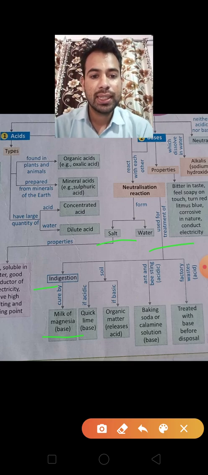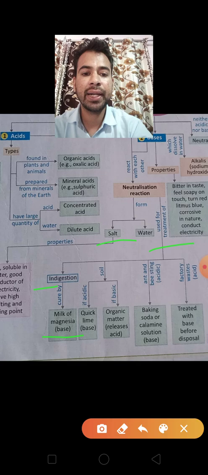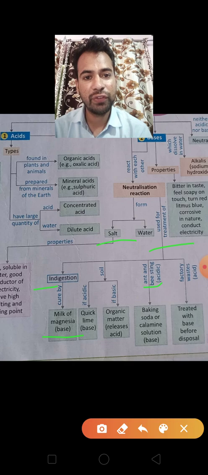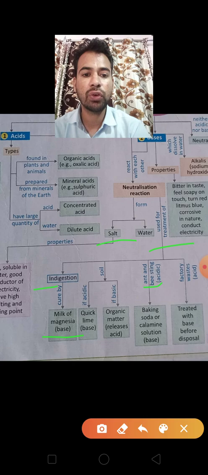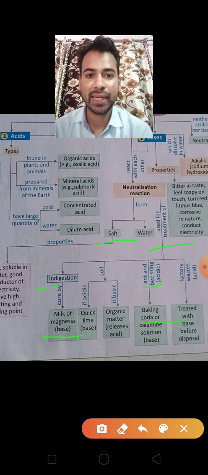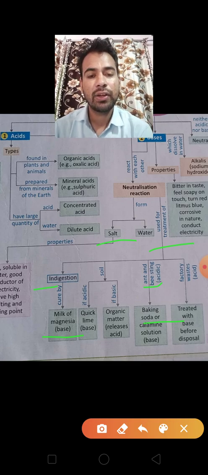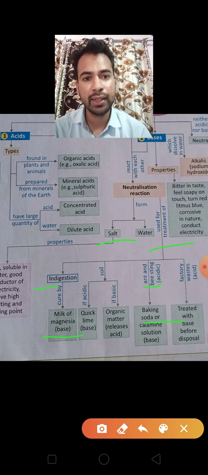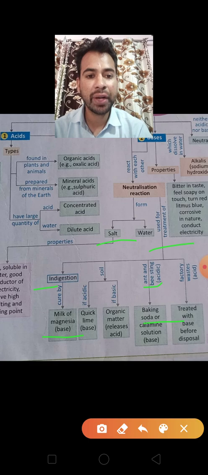Okay, next one is when ants bite. If ants bite, they release formic acid in our skin. That's why we feel pain and swelling. To cure this problem, we rub baking soda on the site where the ants bite. Next, that is factory waste. Factory waste contains too much acid. If it is directly released into water bodies, it kills many aquatic organisms.